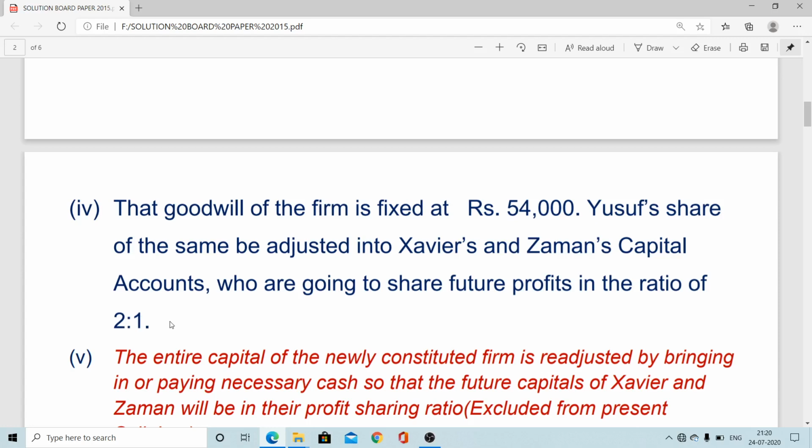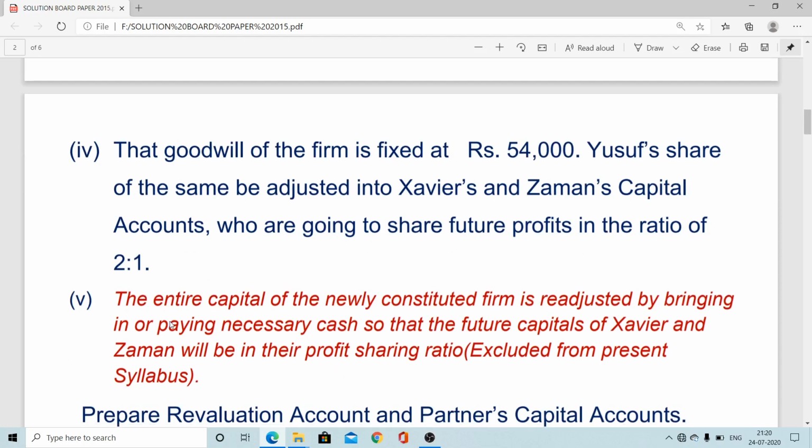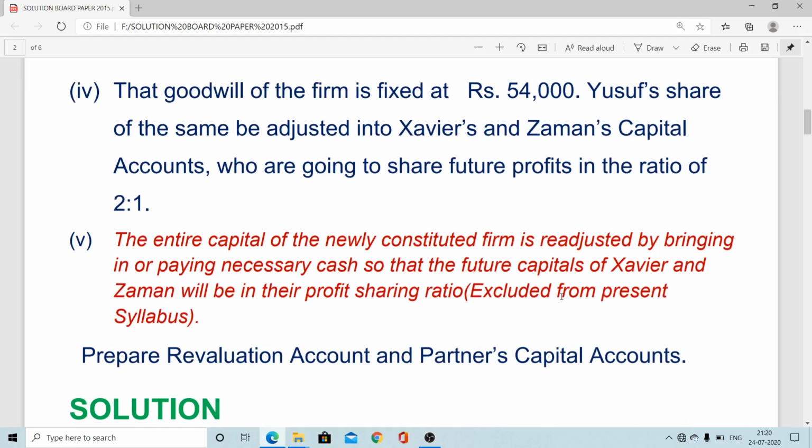So as per the rule we have to calculate the gaining ratio, new ratio minus old ratio. The last information, the adjustment of capital, is excluded from the present syllabus. We are not going to consider this part. So ultimately up to adjustment 4 we have to consider, and in this question you have to prepare the revaluation account and only the partners' capital accounts. No new balance sheet is being asked. So learners should notice that type of information.